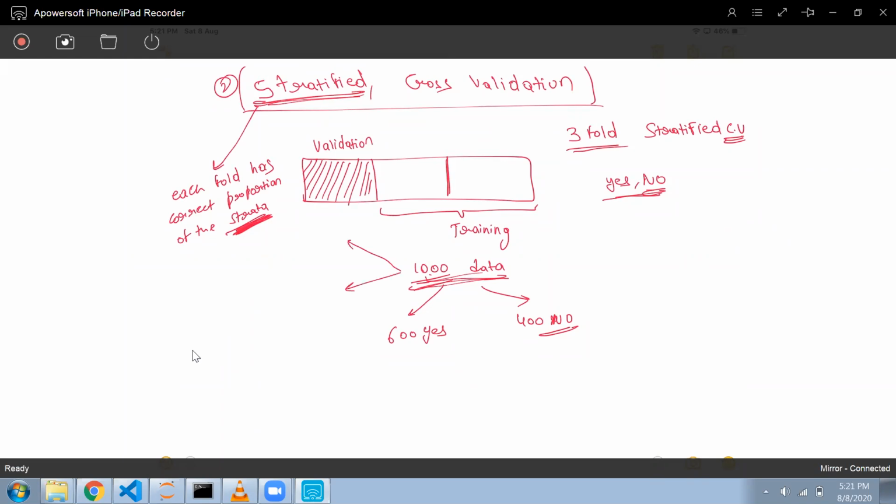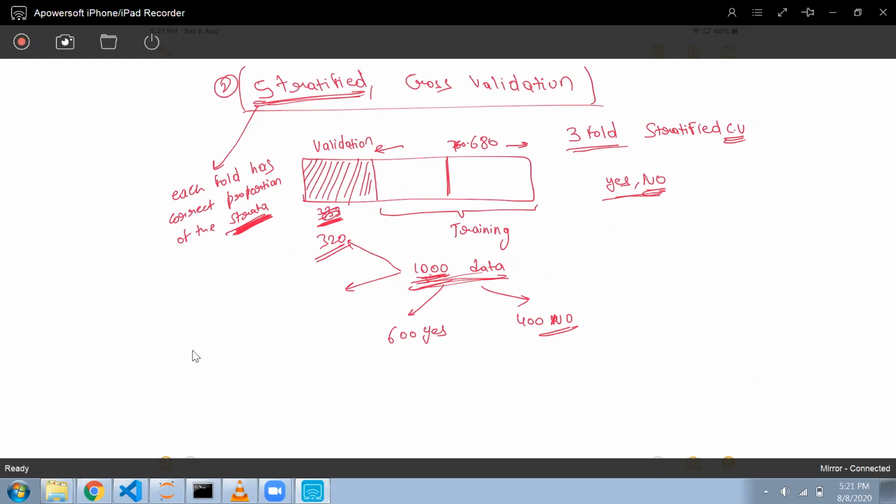The validation part will be 1,000 divided by 3, so around 333, and the rest of the data will come over here, so you can consider it as roughly 680 and 320.